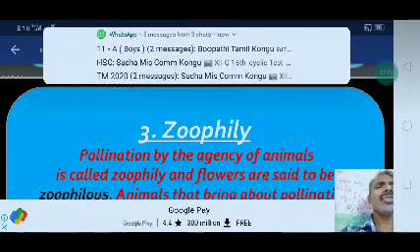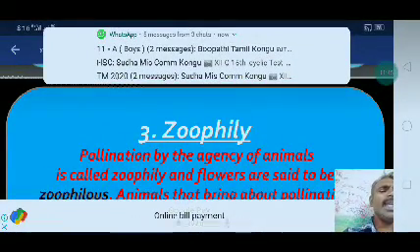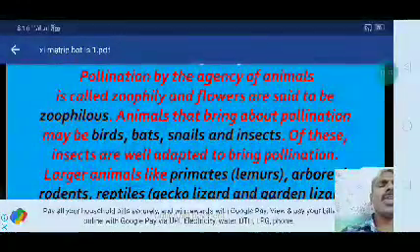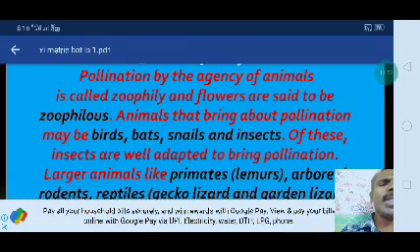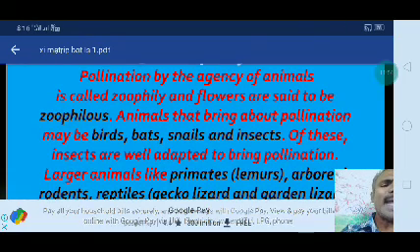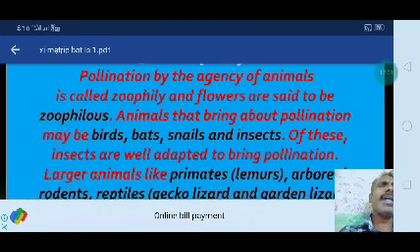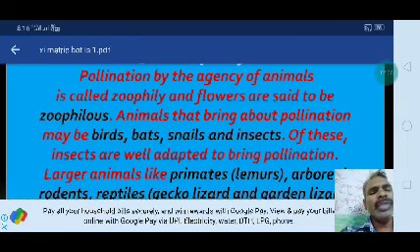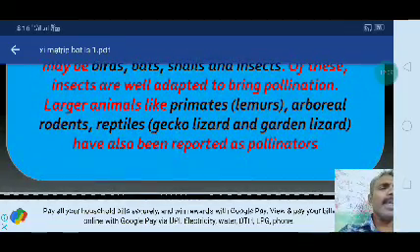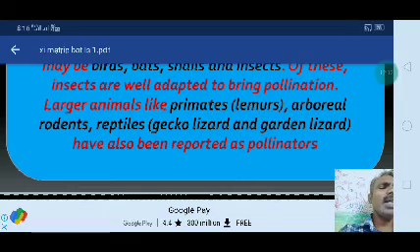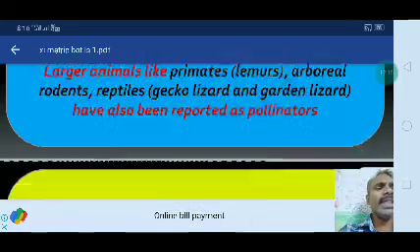The next one is zoophily. Pollination by the agency of animals is called zoophily, and the flowers are said to be zoophilous flowers. Animals that bring about pollination may be birds, bats, snails, and insects. Of these, insects are well adapted to bring about pollination. Larger animals like primates, lemurs, arboreal rodents, reptiles, gecko lizards, and garden lizards have also been reported as pollinators.